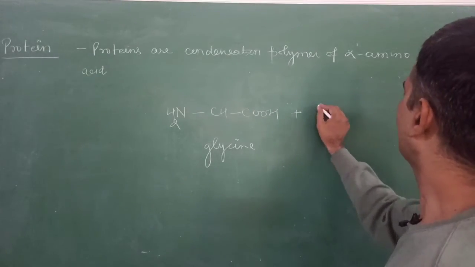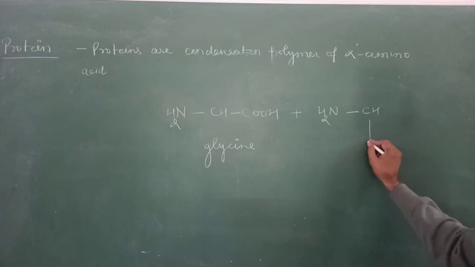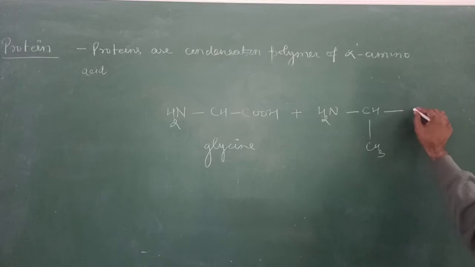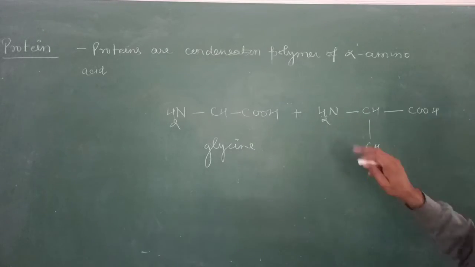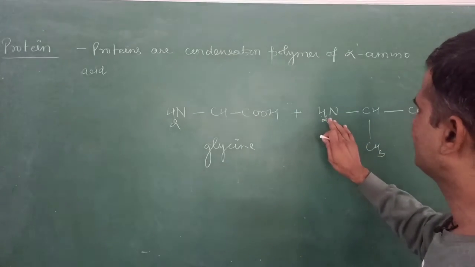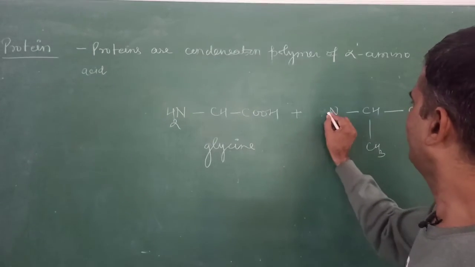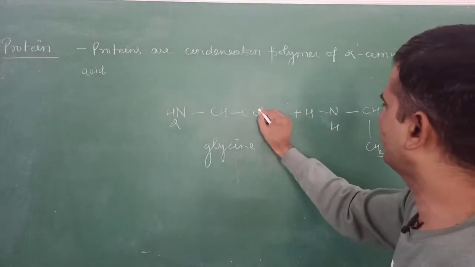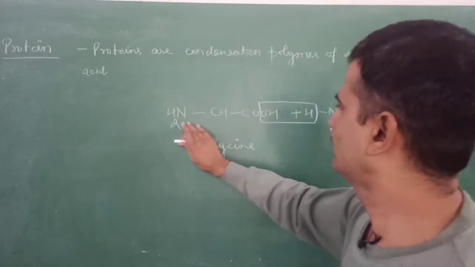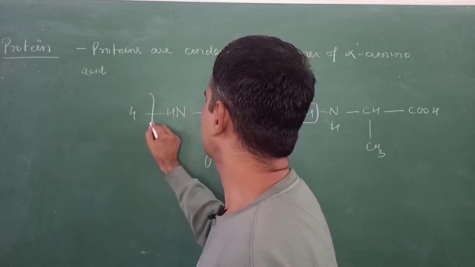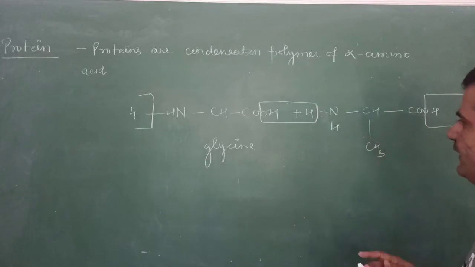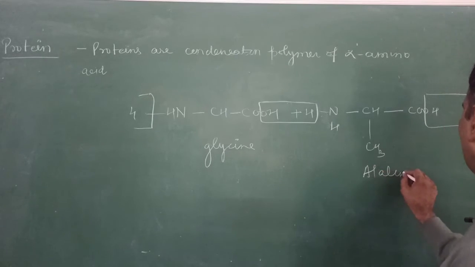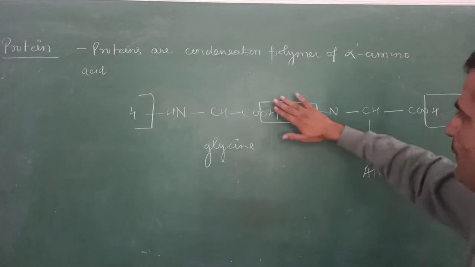This is the molecule of alanine, and this glycine and alanine are joined together by means of a peptide linkage, and these are condensed to form a water molecule.